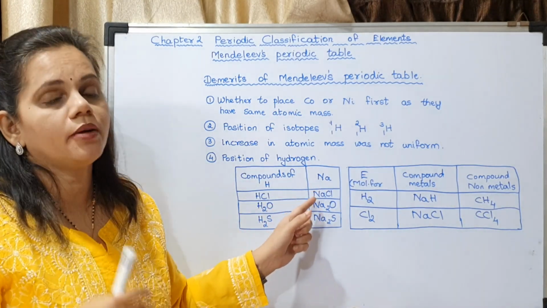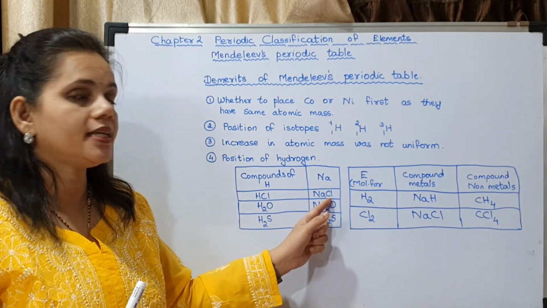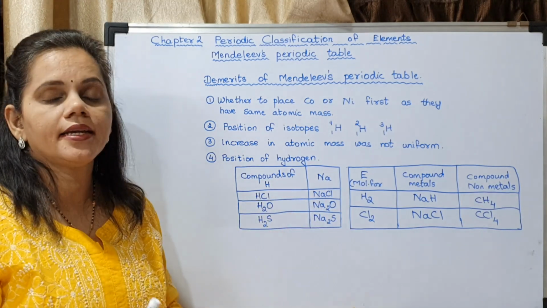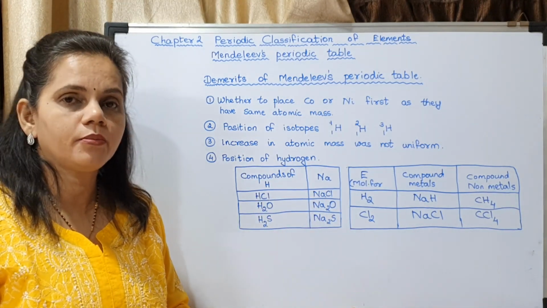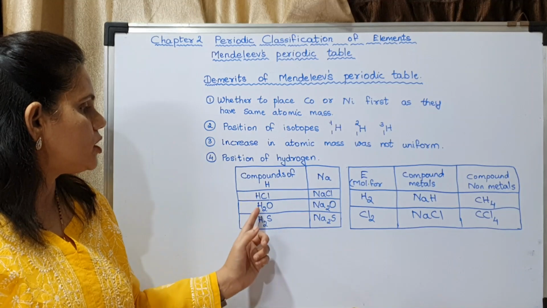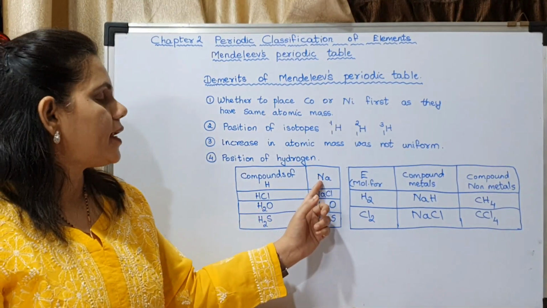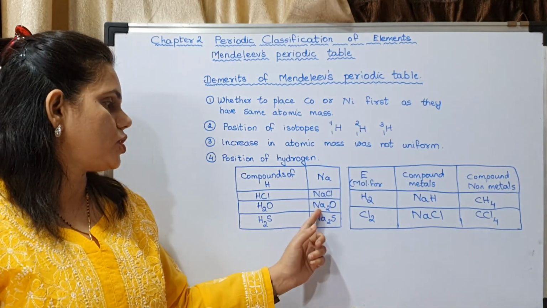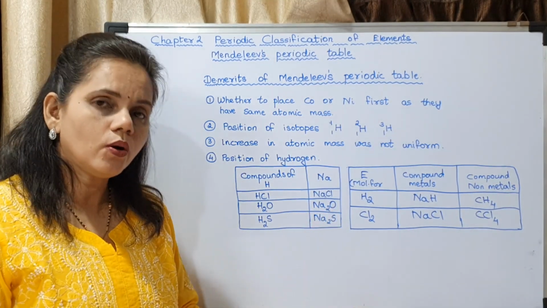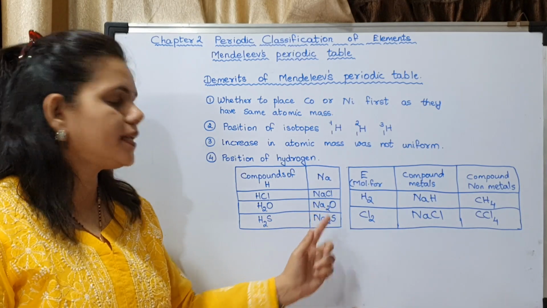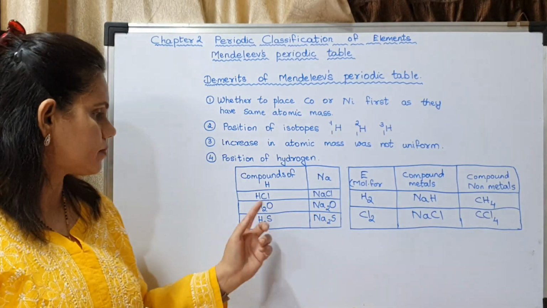Sodium also combines with chlorine to form NaCl. See the similarity in their molecular formulas. Hydrogen combines with oxygen to form H2O. Na also combines with oxygen to form Na2O. See the similarity in their molecular formulas.